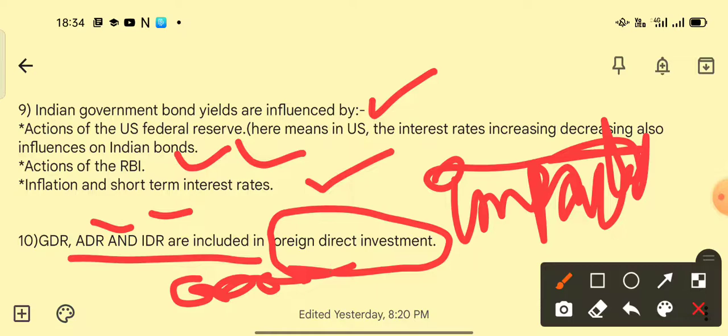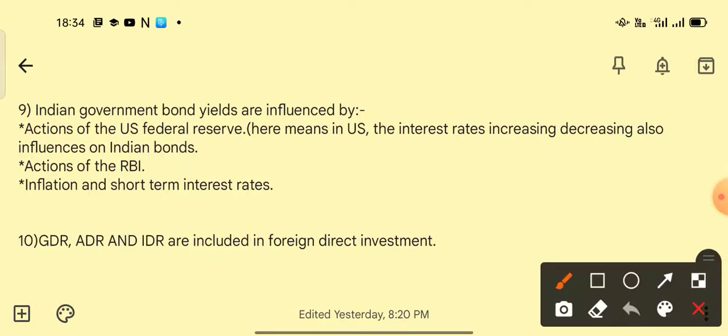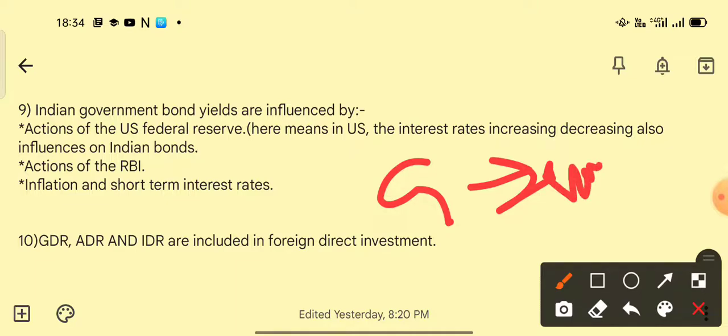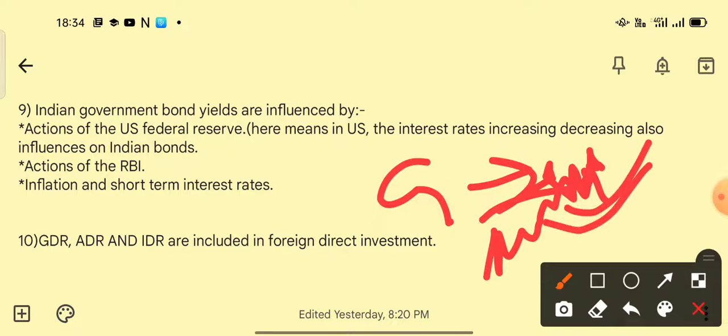Let me clarify this. Global depository receipts are instruments issued abroad by an Indian company to raise funds in a foreign currency, and these are traded and listed on a foreign stock exchange.